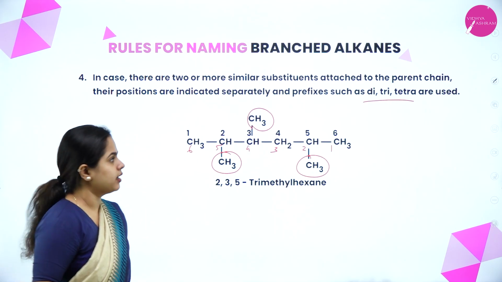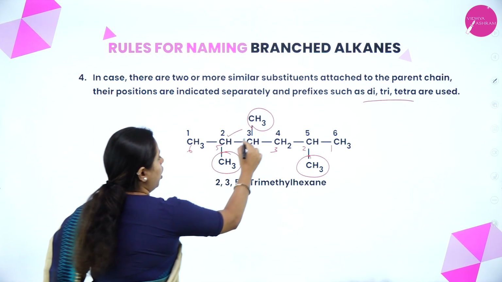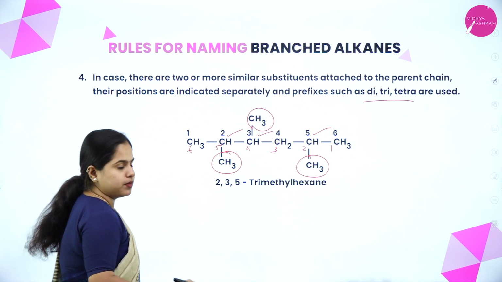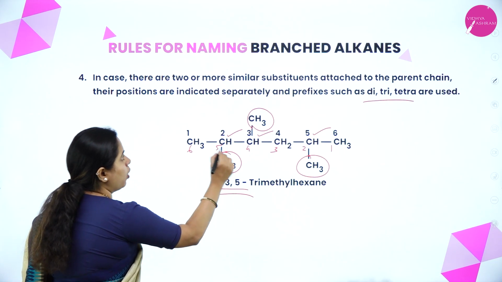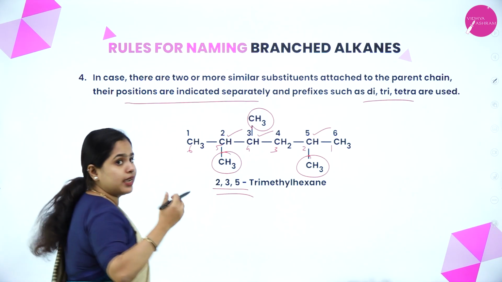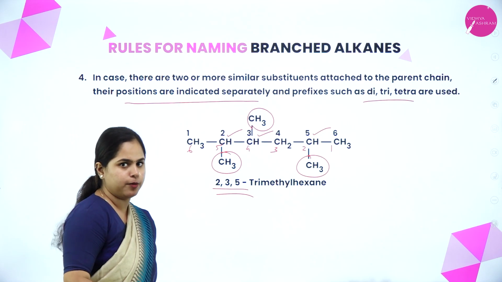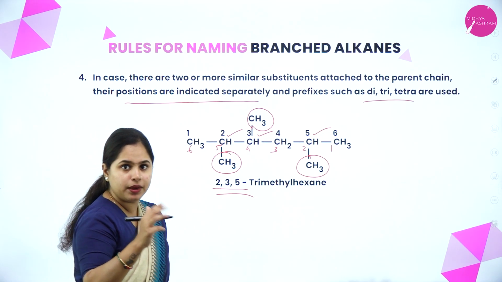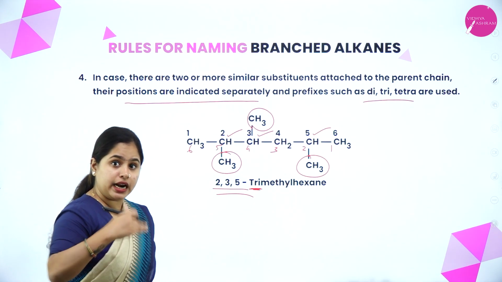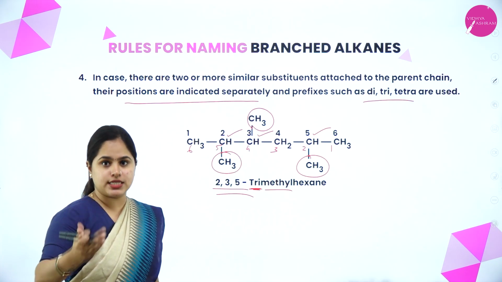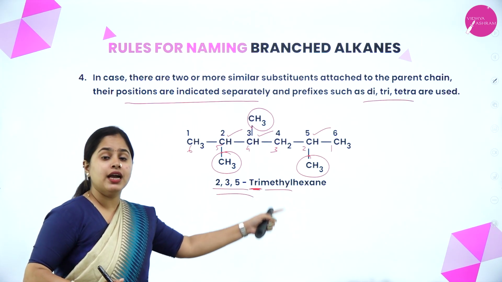So now how do I name it? Where are the methyl groups present? On the 2nd carbon atom, the 3rd carbon atom and the 5th carbon atom. So the positions are written 2, 3, 5. That is this part: positions are indicated separately. Then how many methyl groups are there? 3 methyl groups, which is represented by tri. So 2, 3, 5-trimethyl. If all the substituents are the same, then only you can use this, right? So 2, 3, 5-trimethyl.